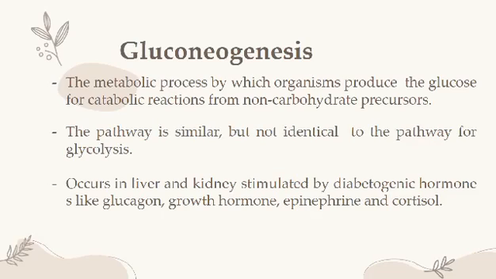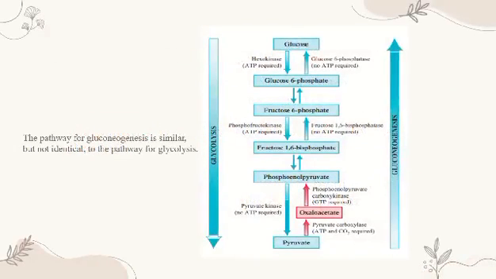It occurs in the liver and kidney. So a while back, gluconeogenesis, nag-a-occur siya sa liver and kidney. Yung dalawang topic kanina na si glycogenesis and glycogenolysis, nag-a-occur siya sa liver cells and muscle cells. Dito naman, si gluconeogenesis occurs in liver and kidney, stimulated by diabetogenic hormones like glucagon, growth hormone, epinephrine, and cortisol.